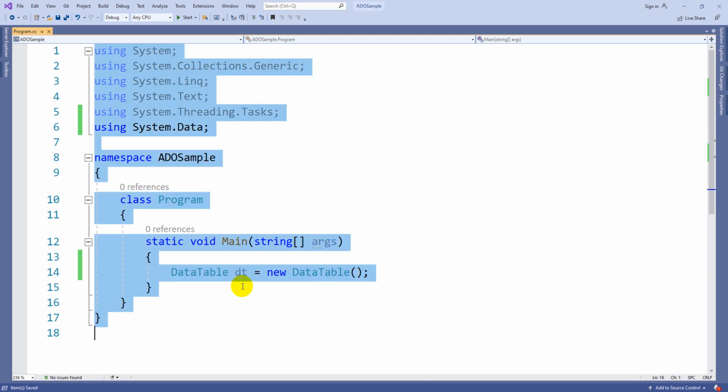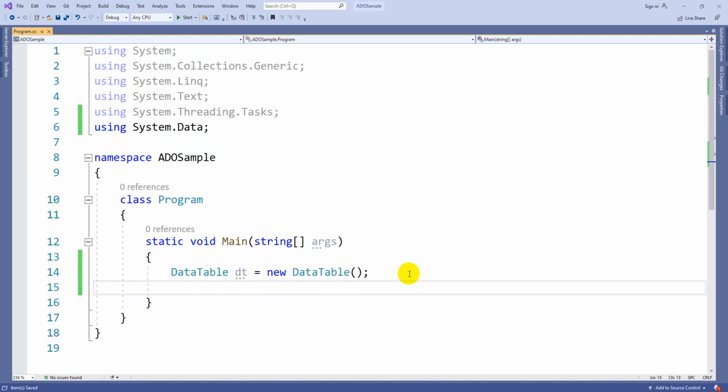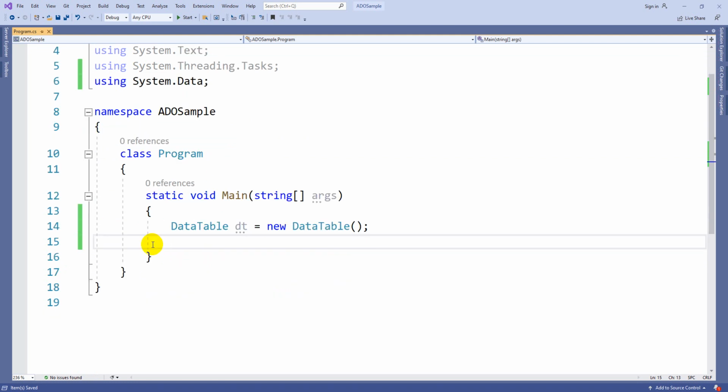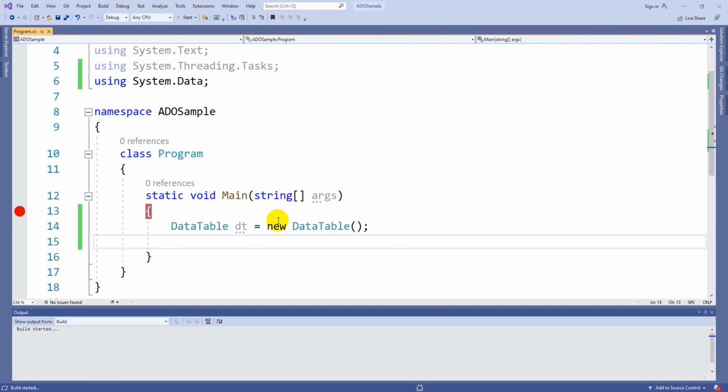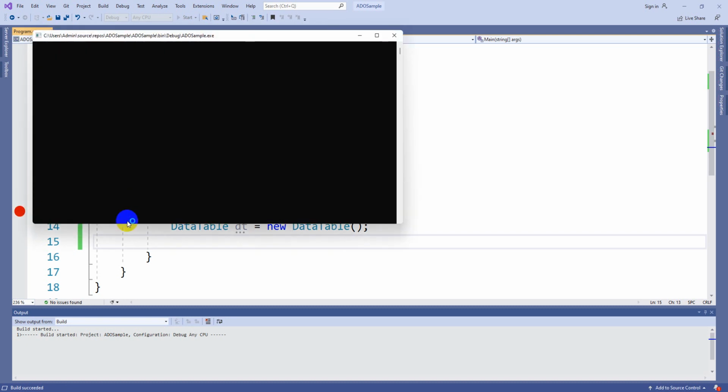So DataTable, some object, suppose dt is equal to new DataTable. In case you want to see the storage virtually, let me keep a breakpoint here, and now we can see the particular DataTable object. After hitting the F5 key, the project will start execution from the line where there is a breakpoint.